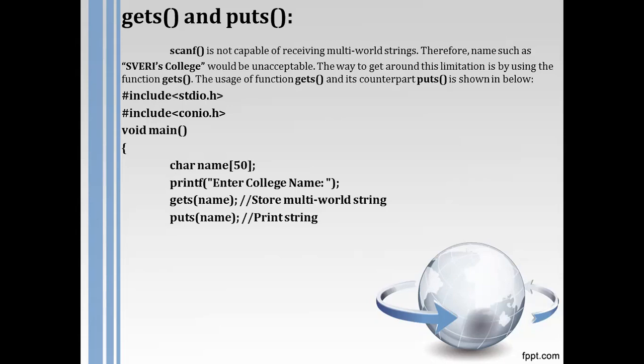Simple thing is that, what the user types in front of "Enter college name" will be stored in the name variable here. And puts and gets are just similar to printf and scanf: gets is similar to scanf and puts is similar to printf. Simple thing is that. See, what will the output be?